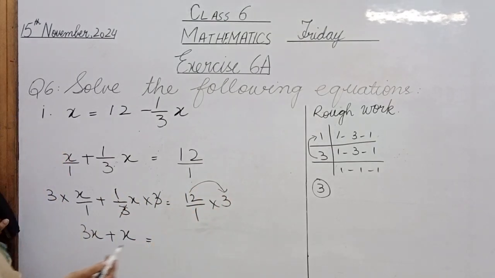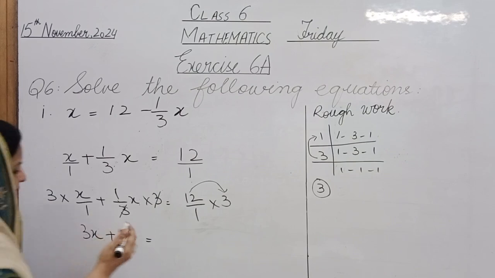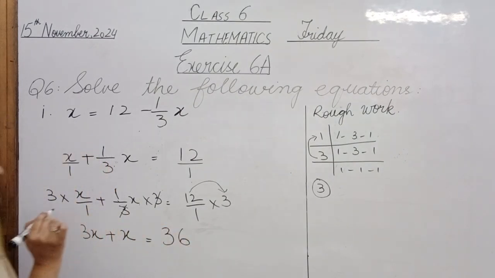12 multiplied by 3 is, yes, 36. You have to be very good at tables to be a very good student of math. Your tables should be very strong. It is to be there always in your mind. And try to revise them whenever you find free time. You have to revise it. Tables are very important, dear. You should learn them so well that the solution comes to your mind immediately.